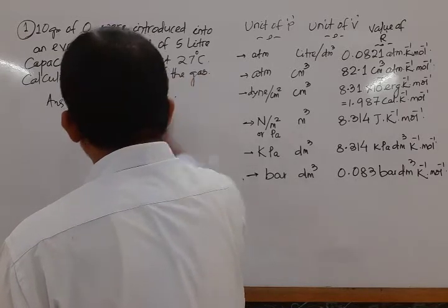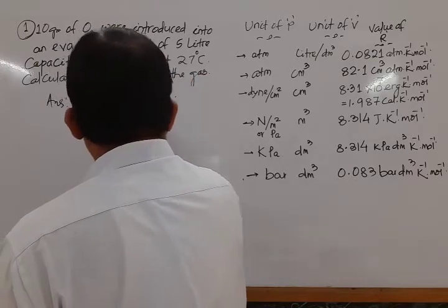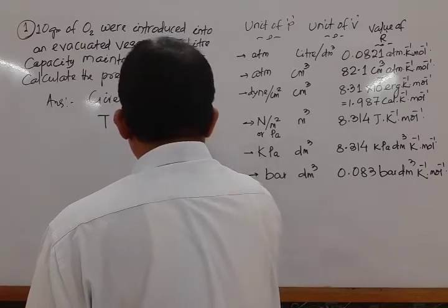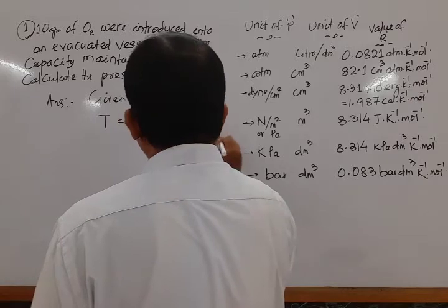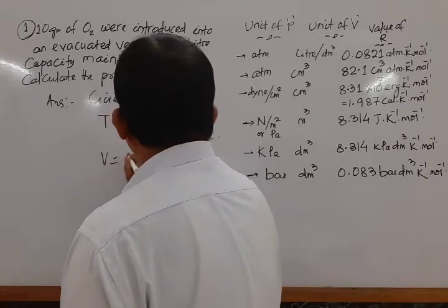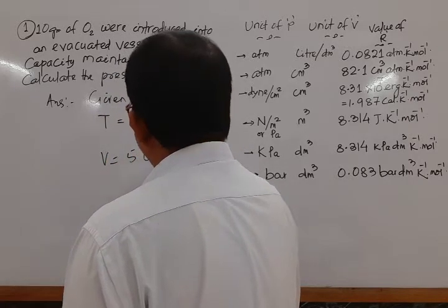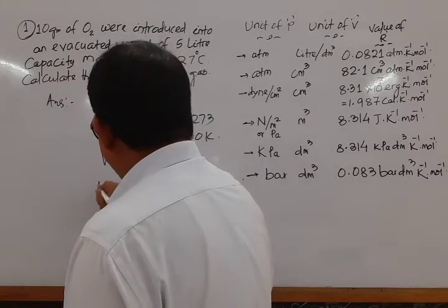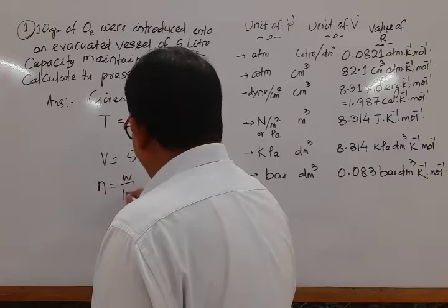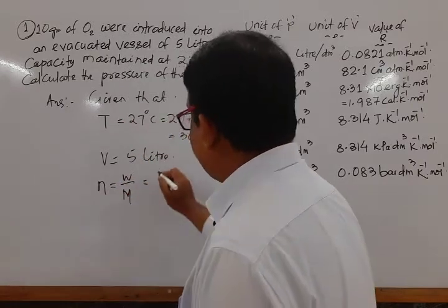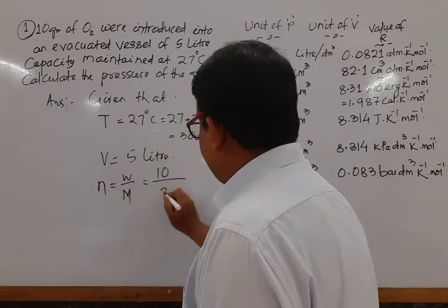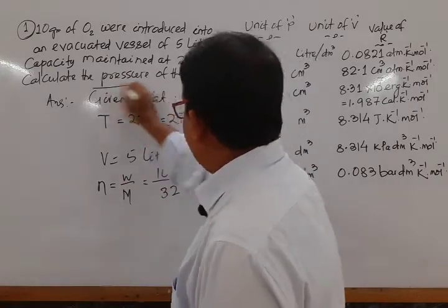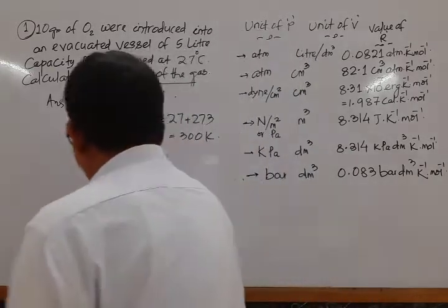Given that, temperature is equal to 27 degrees Celsius, 27 plus 273, 300 Kelvin. Then volume V is equal to 5 liter. Volume is given, temperature is given. Then 10 gram of oxygen. We have to calculate the number of mole, weight by molecular mass. Weight is 10 gram. Oxygen is 32. So, what is the question? Calculate pressure. Mark that.